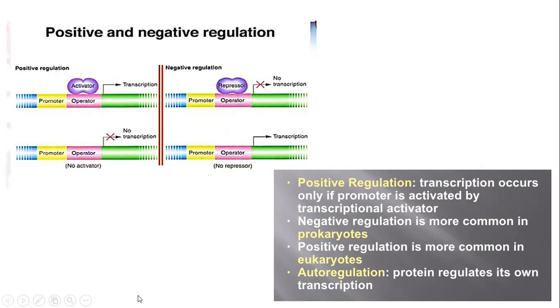There is another type of regulation known as auto regulation. That means the transcription product or the translation product may be used for regulating the protein synthesis mechanism. That means the same gene product controls its own regulation. So basically there are three types of regulation: positive regulation, negative regulation, and auto regulation. In prokaryotic systems, negative regulation is very common, and in eukaryotic systems, positive regulation is most common.